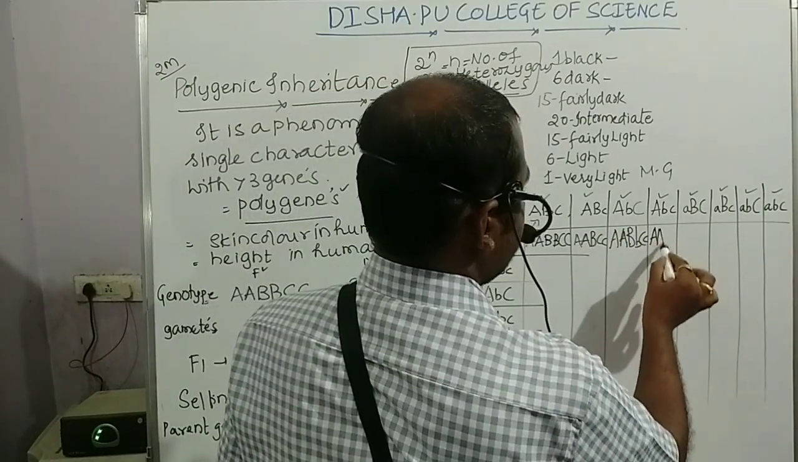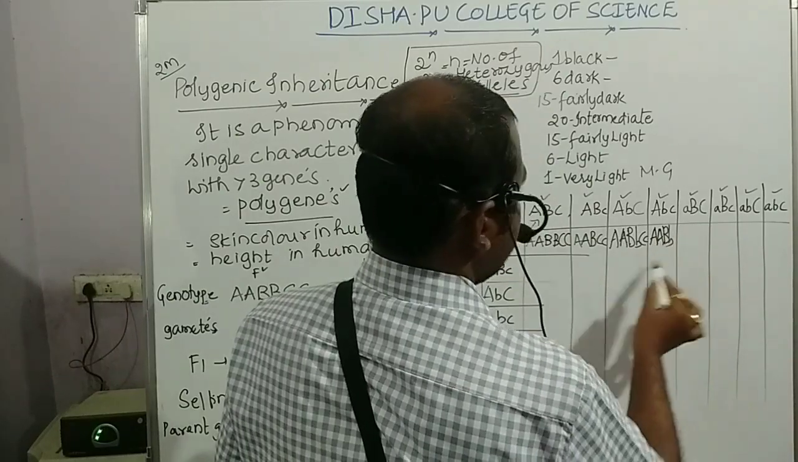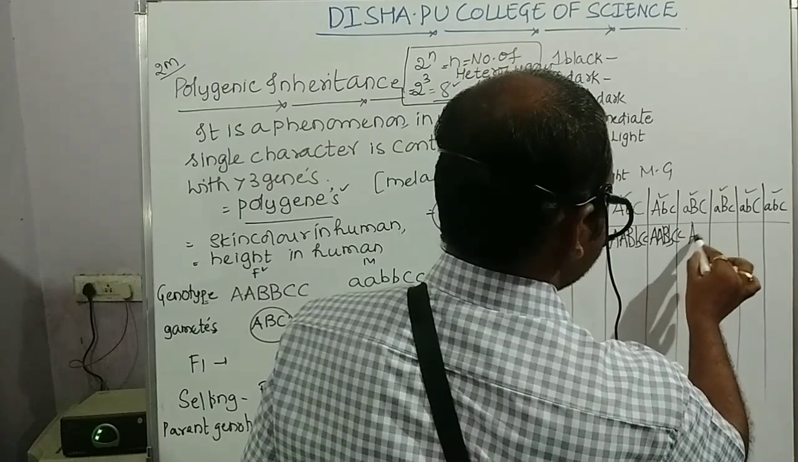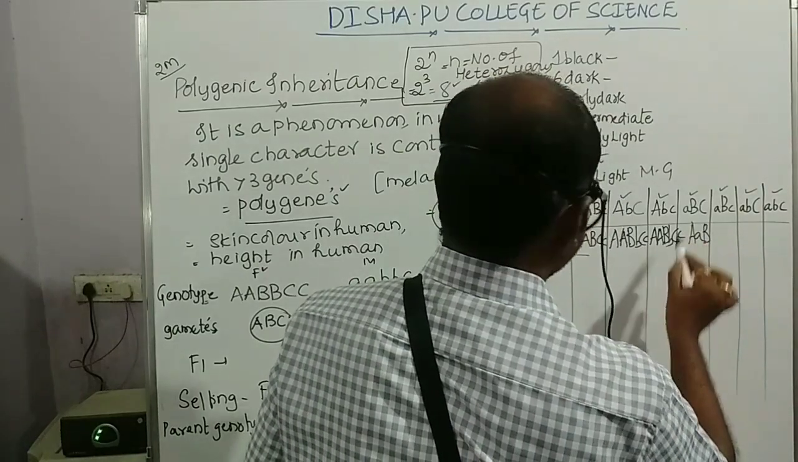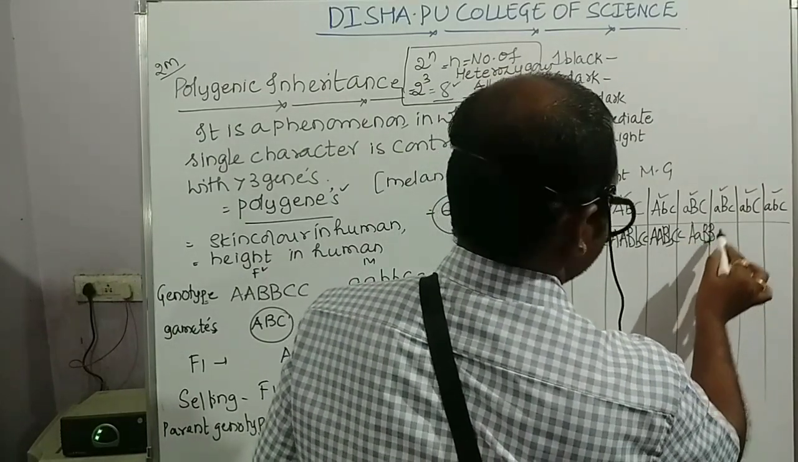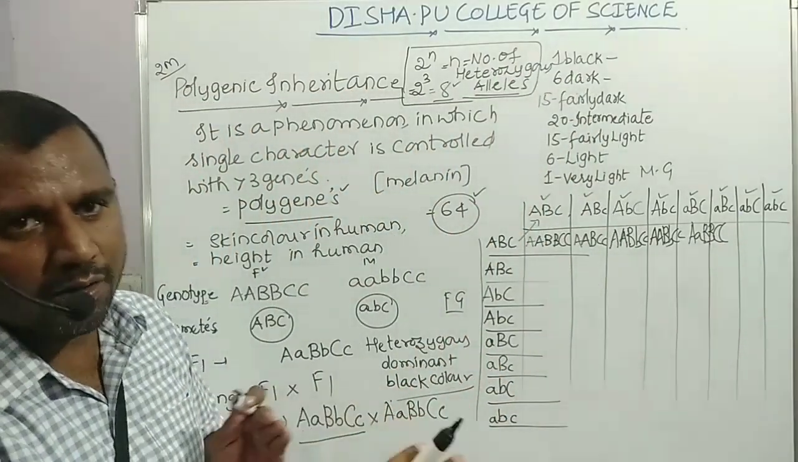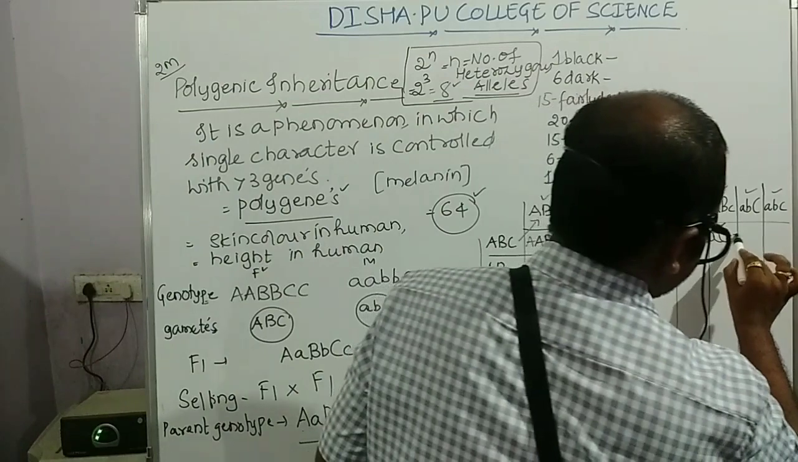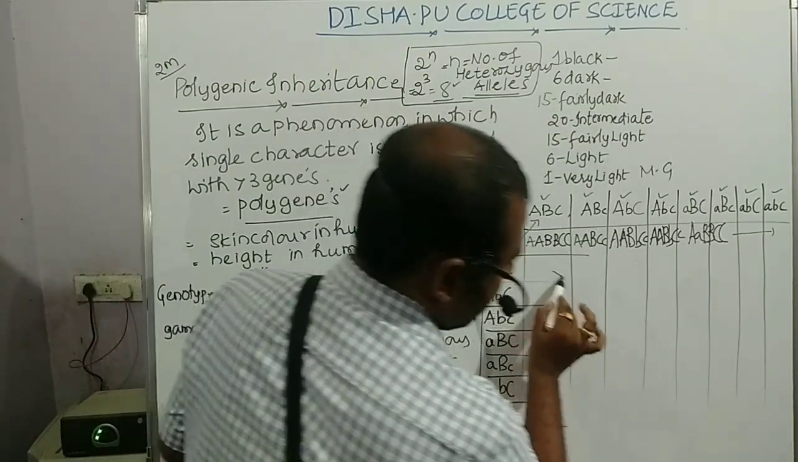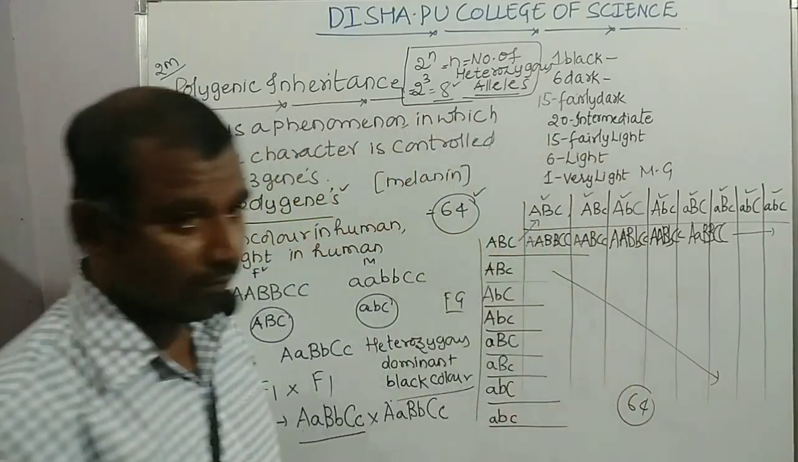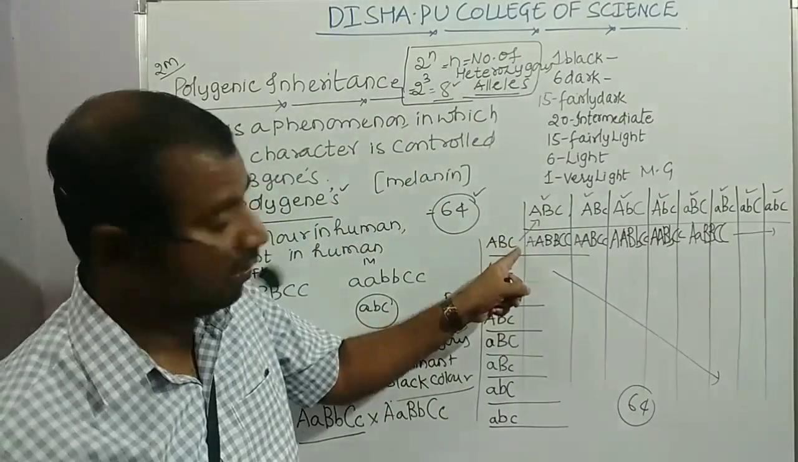Capital A, capital A, capital B, small b, capital C, small c, like this. Next, capital A, small a, capital B, capital B, capital C, capital C. So like this you just go on doing all these crosses, students. Then you can see a total of 64 genotypes will be obtained. Okay, I have shown this to you.